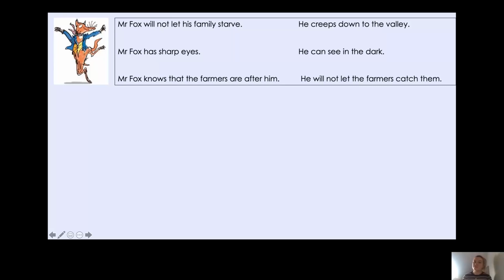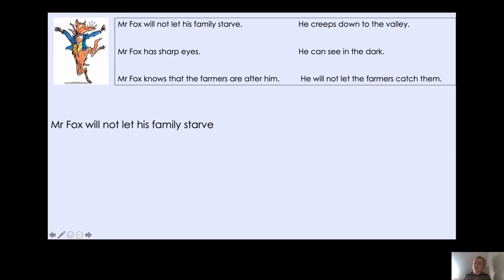Okay, year two, so let's have a look through these together. Well, the first sentence, let's start with that one. Mr. Fox will not let his family starve. Well, we can see that this sentence is negative, isn't it? Mr. Fox will not let his family starve. This is something that Mr. Fox will not let happen. So now let's have a look if we can find another negative sentence.